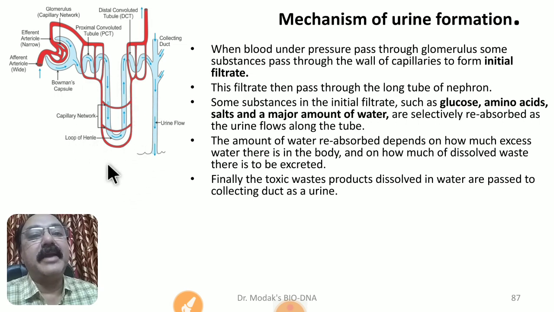So this is the loop of Henle. After the loop of Henle, the filtrate now gets concentrated and forms the urine, and it passes to the DCT. Here another important mechanism also occurs. Try to understand, friends, in our body,